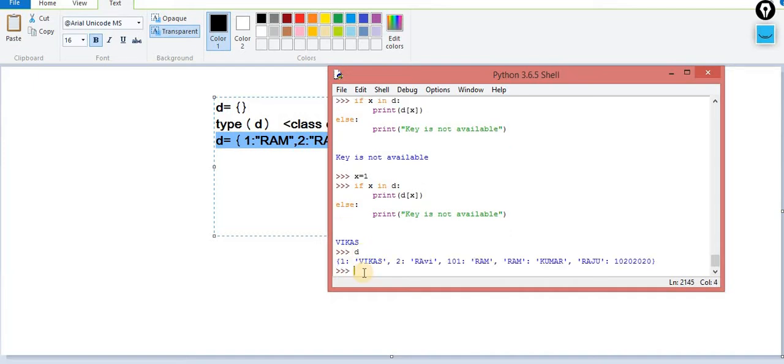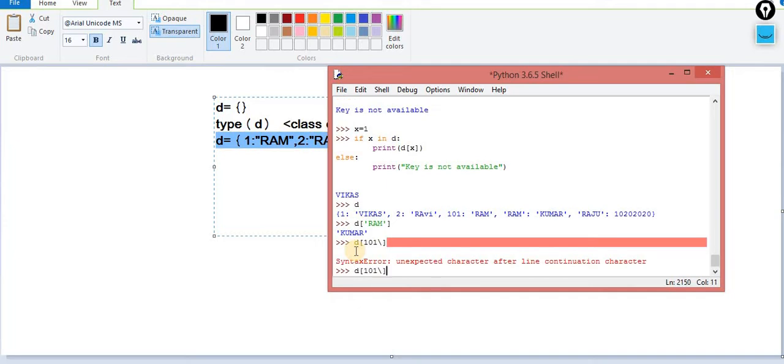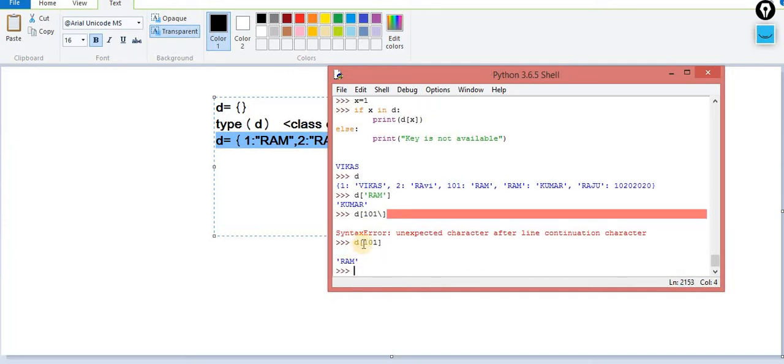Inside this dictionary, we know the concept of mutable. In the case of a dictionary, we know how to process the value and how to change the value. If you want to process this Ram, now you will get Kumar, because this time the key-value pair came into the picture. When you press D101, now you will get Ram. This time I pass the key. Keep this point: I am not doing slicing here, I am passing the key. If the key is available, you will get the output, otherwise you will get the key error.